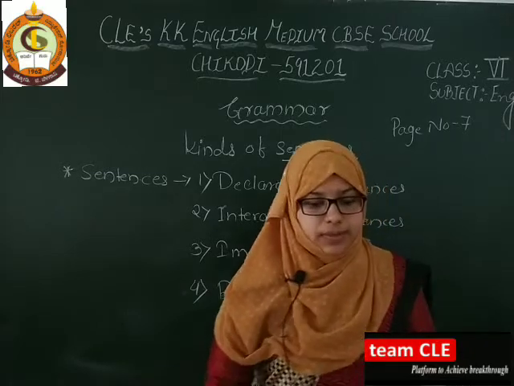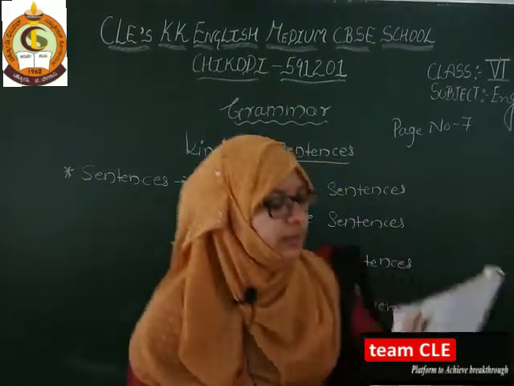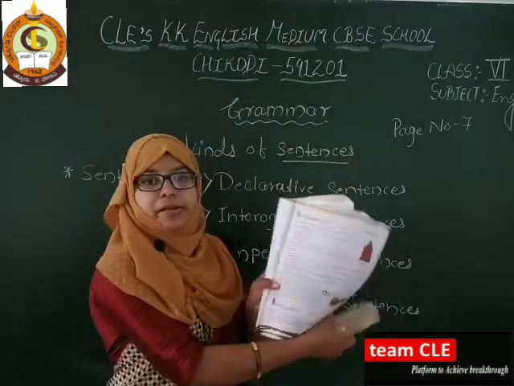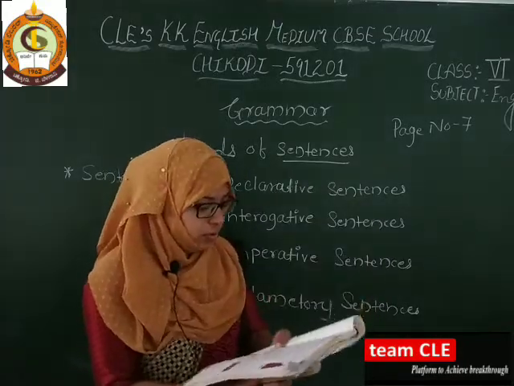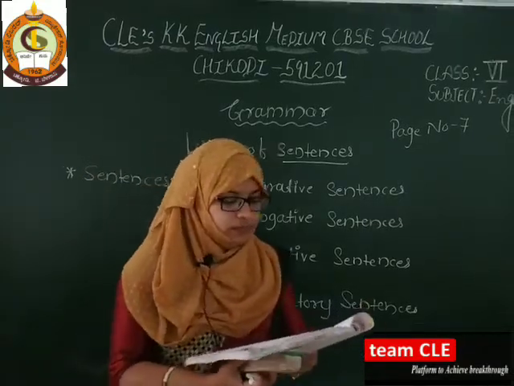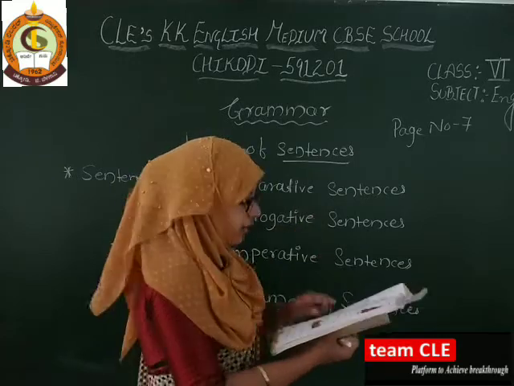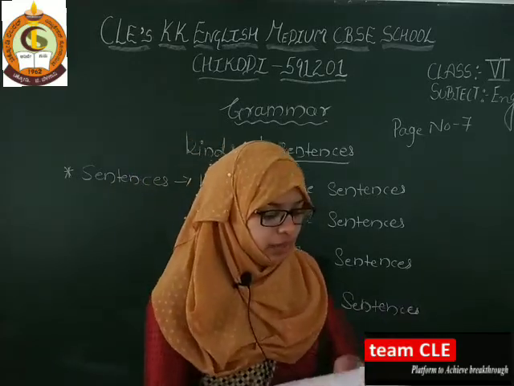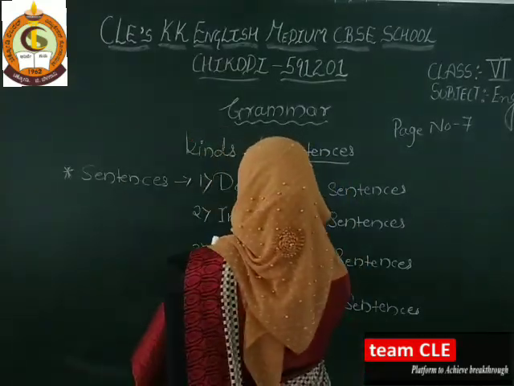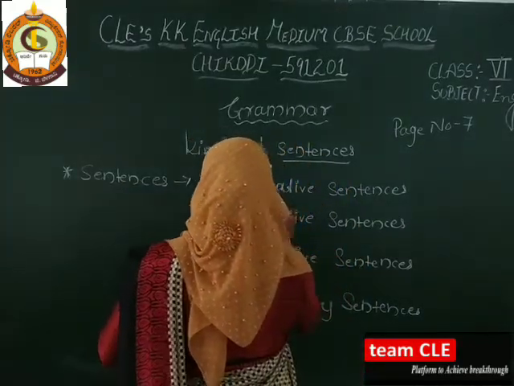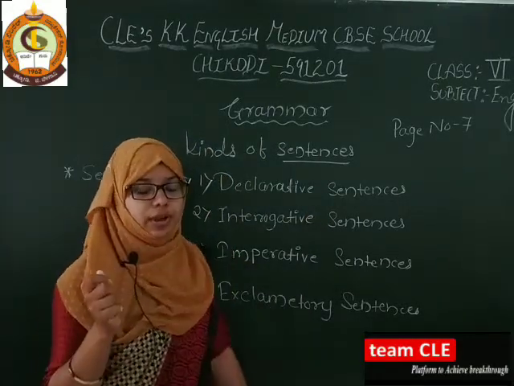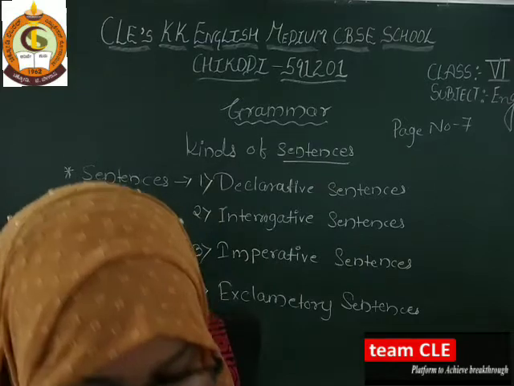Here you just see in your syllabus, on page number 7 you have this grammar part. Got it? Here interrogative and here declarative. Now we have to see one by one. Which one are we going to see first? Declarative. So what does a declarative sentence mean? With examples we can see.